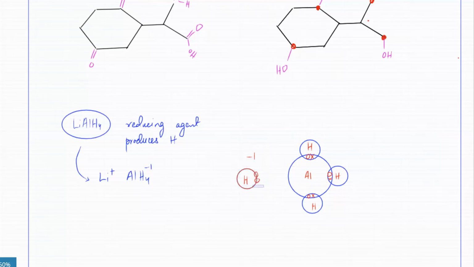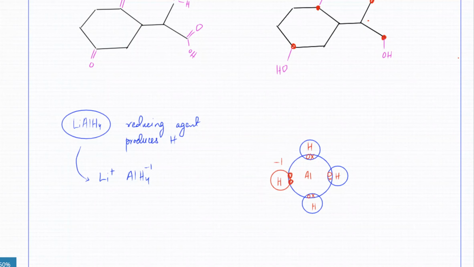Because aluminium needs 2 electrons to complete its outer shell. So H comes in and it ends up forming a dative bond, which is why AlH4 has a minus 1 charge, because H brought in 2 electrons.